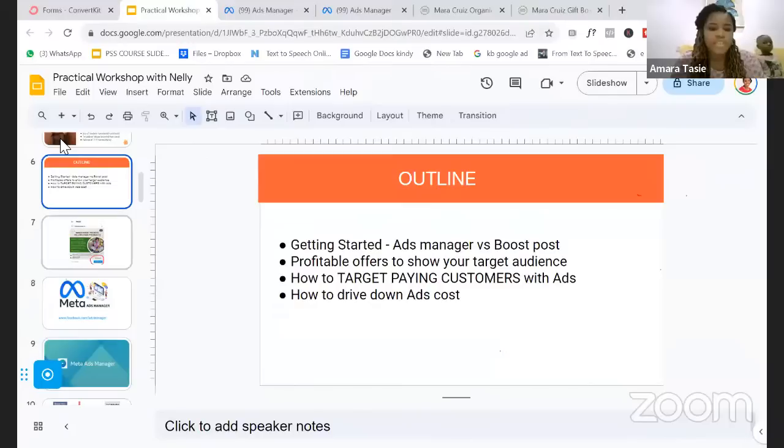Do you understand the profitable offers? Great. Then do you understand how you can target people that are paying customers, not just anyhow people? I say that people that are paying customers are not just people that have money. They are people that need your product and they are ready to buy your product. Did we get that? People that need your product and they are ready to buy.